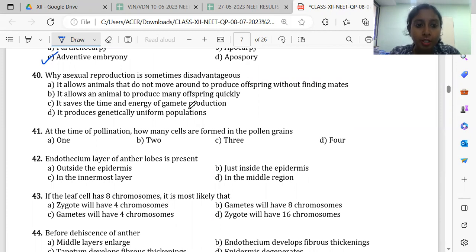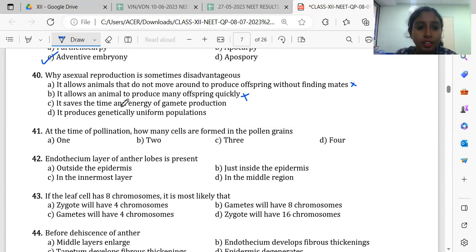Then 40, why asexual reproduction is sometimes disadvantageous, right? So in asexual reproduction, we'll see one by one. Option A says it allows animals that do not move around to produce offspring without finding mates. It is not so. Even animals which can move reproduce asexually. It allows an animal to produce many offspring quickly. No, it takes time.